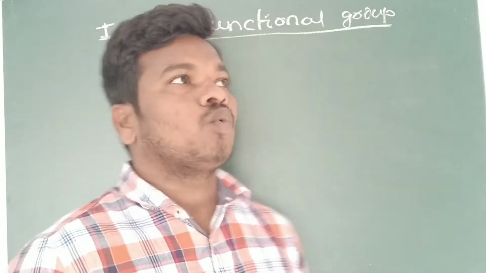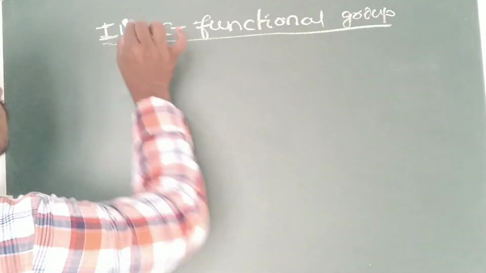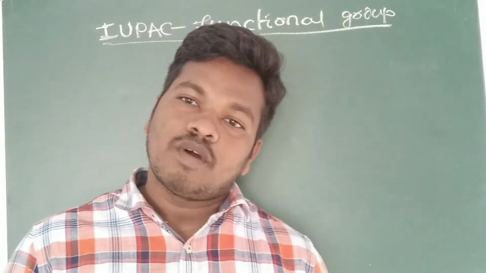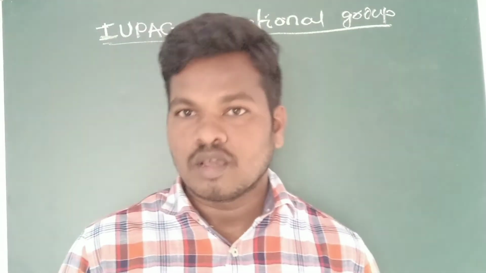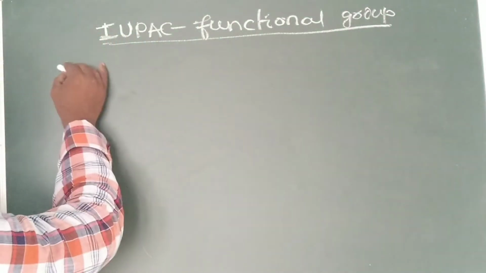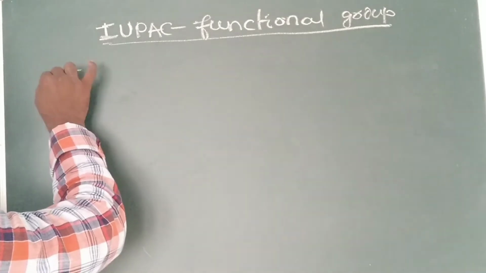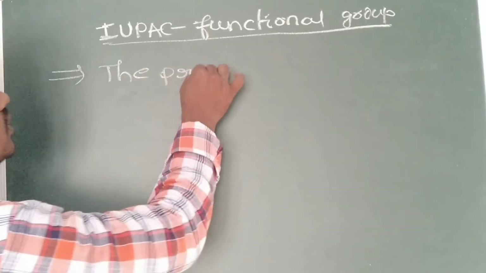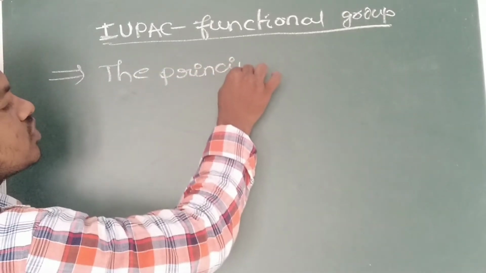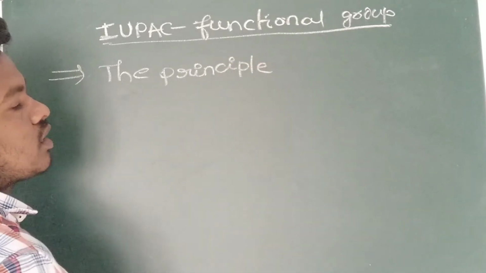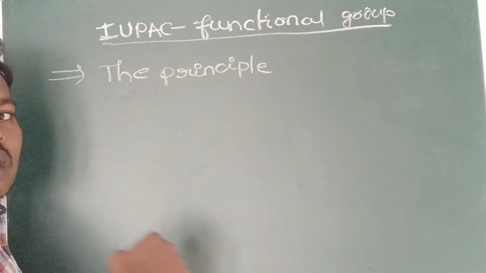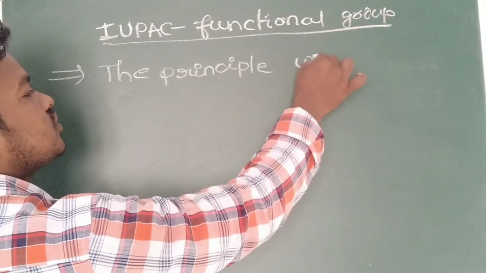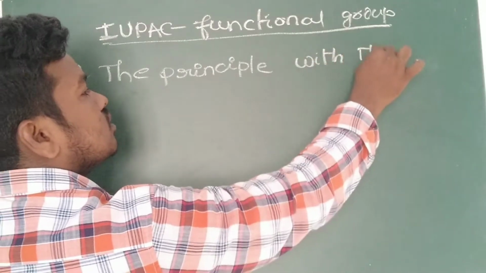So see here, rule number 1 with the functional group. Last class we already discussed what the function groups are, and I mentioned some of the function groups also. Here you can see the first point, rule number 1: you have to see the principal chain. The principal chain, in the sense, is the main chain, the chain containing the highest number of carbon, the principal chain with the functional group.